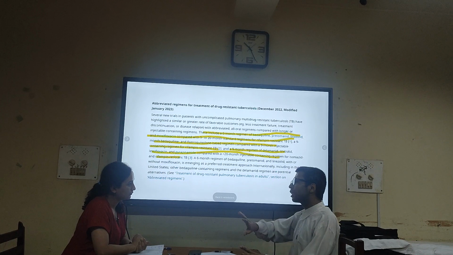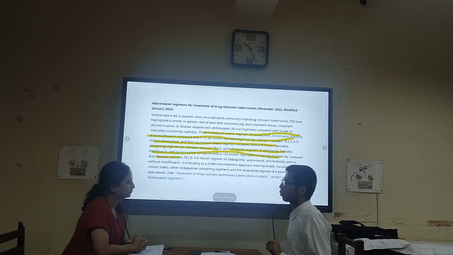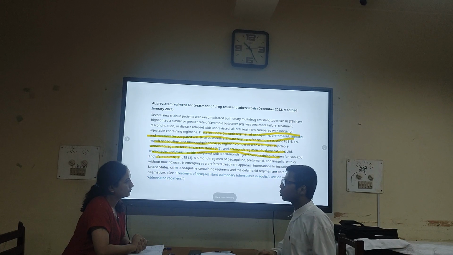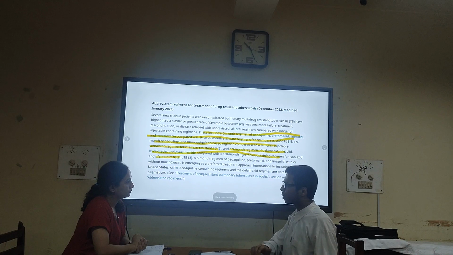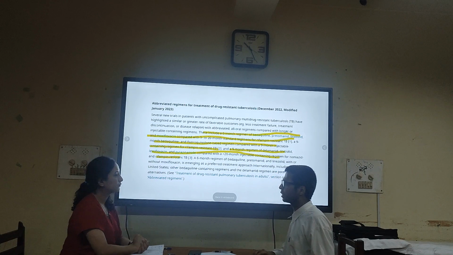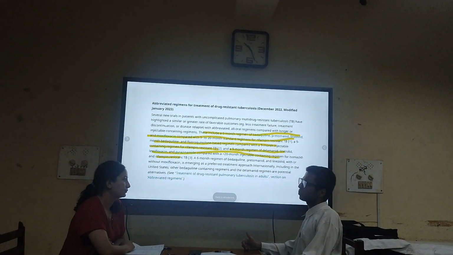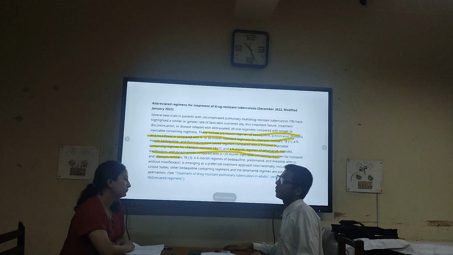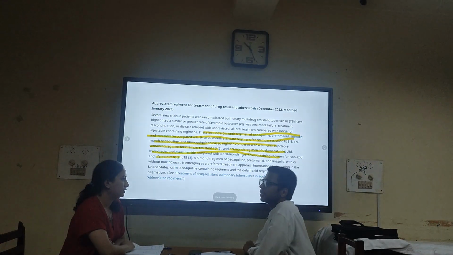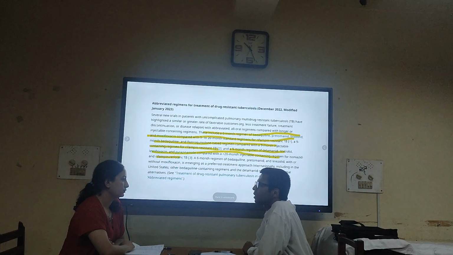And BPAL-M is superior to other regimens. If you use BPAL plus moxifloxacin, this has been found to be superior to the standard care regimen and others. Compared to BPAL, if you add moxifloxacin, this has some more favorable outcomes, and the toxicity profile is not that much statistically significantly different. So definitely this is the future of MDR TB treatment.